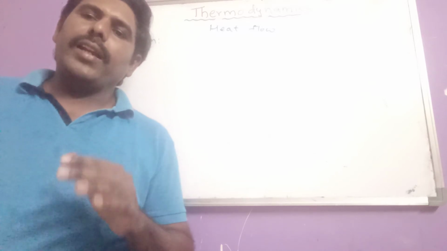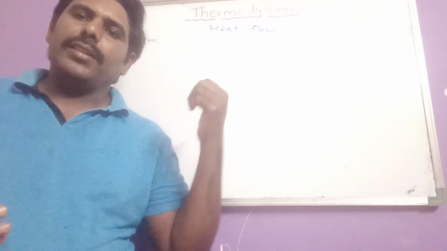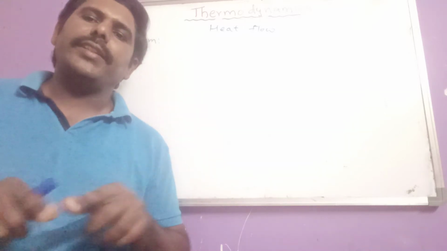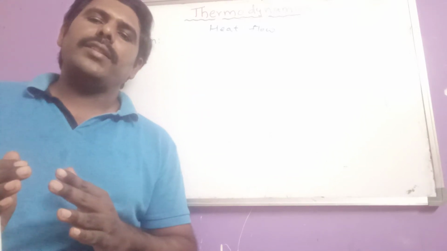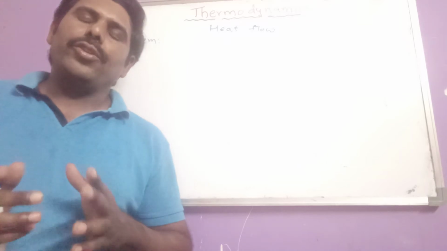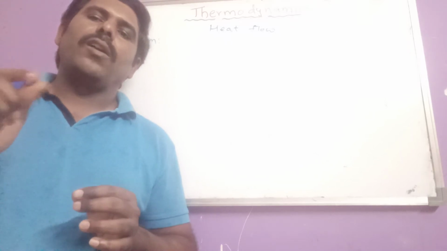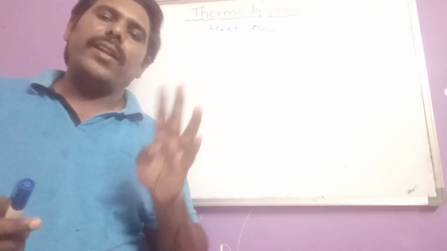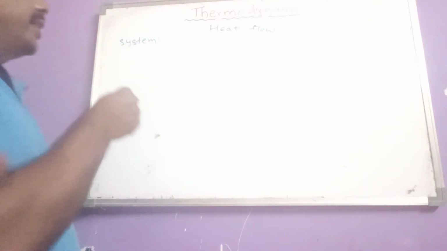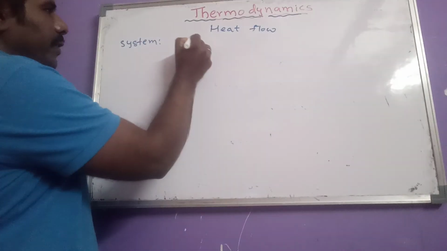System. In a classroom, for the student, the board appears as a system. So like that, which is under thermodynamical study in this universe, the small part is called which one? System. And of course, system is again of three types.